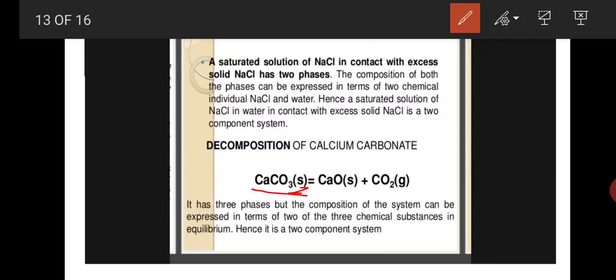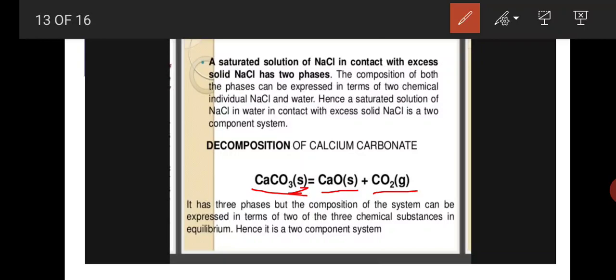After the decomposition, it is converted to CaO plus CO2. Here CaO is calcium oxide. Calcium oxide also exists in the solid state, but CO2 is in the gaseous state. So calcium carbonate is decomposed to calcium oxide and carbon dioxide.